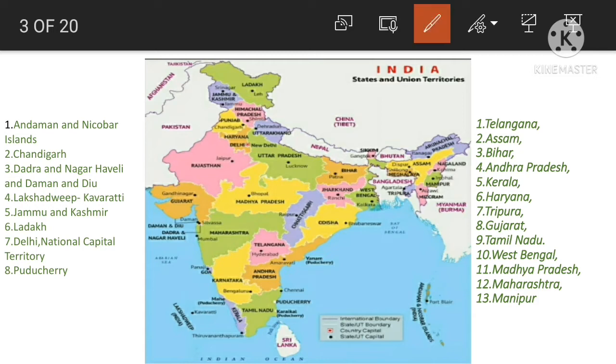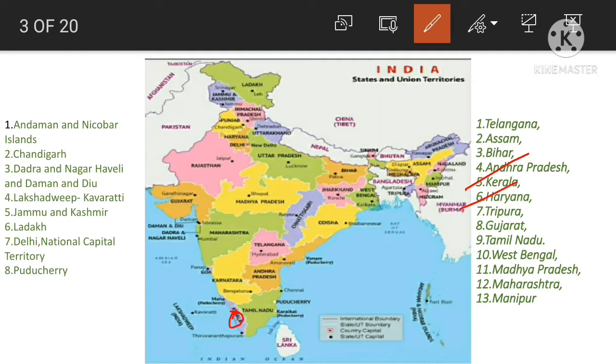Next, let us check it out, some of the states and all the 8 union territories. Telangana. So where is Telangana? This is Telangana, the state Telangana. Assam. Where is Assam? This is the state Assam. And Bihar. Where is Bihar? This is the state Bihar. Andhra Pradesh. Where is Andhra Pradesh? This is the state Andhra Pradesh. Kerala. Where is Kerala? This is the state Kerala.